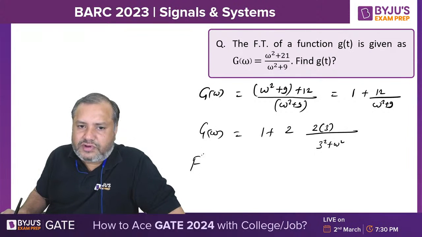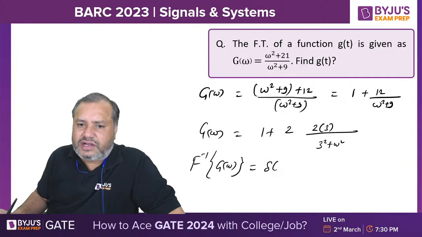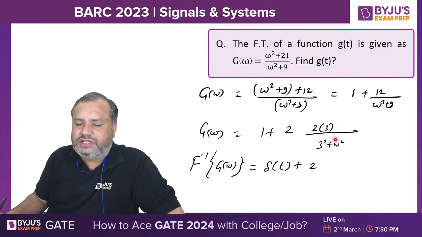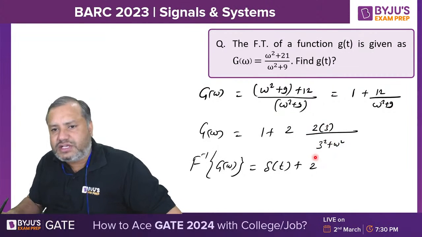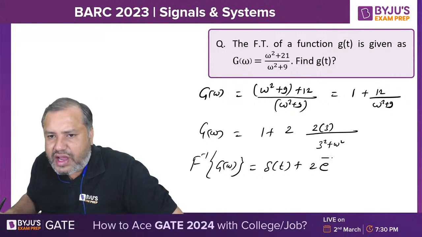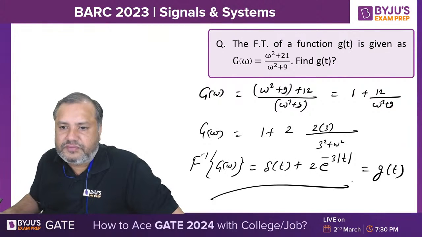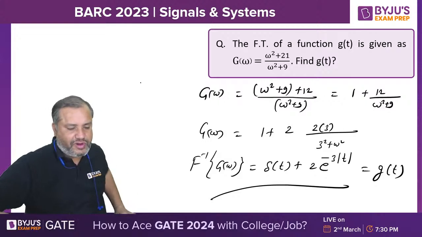Now the Fourier inverse of g of omega. The Fourier inverse of 1 is nothing but delta t, 2 as it is. And the Fourier inverse of this function, 2a upon a square plus omega square, is e raised to minus a mod of t. This is nothing but your g of t. This should be your answer.